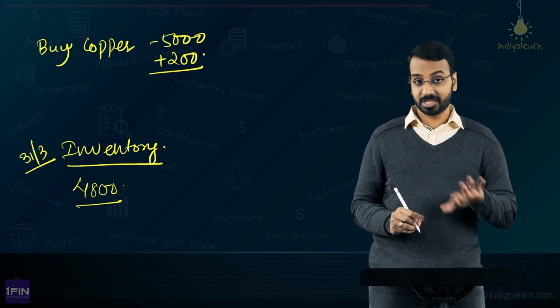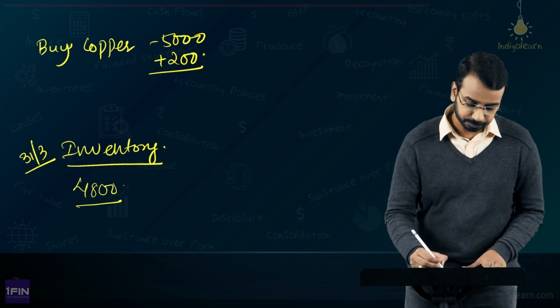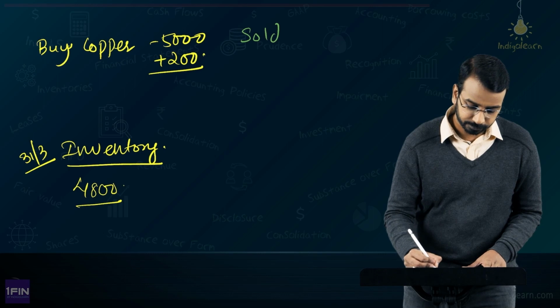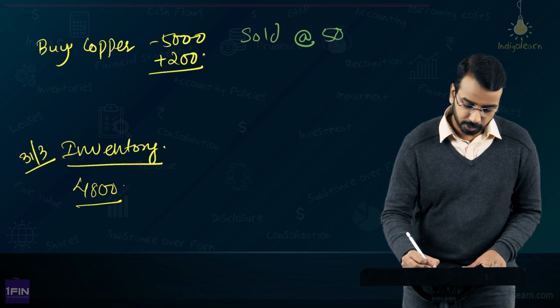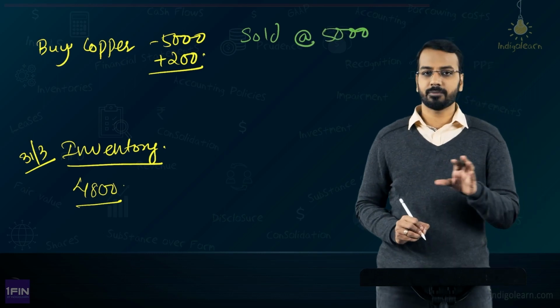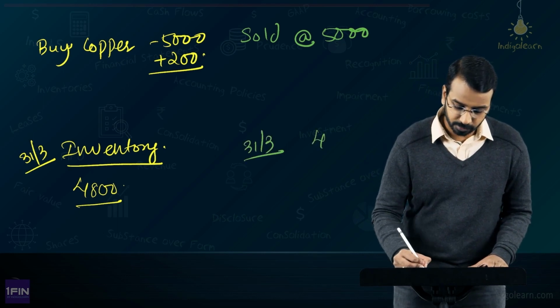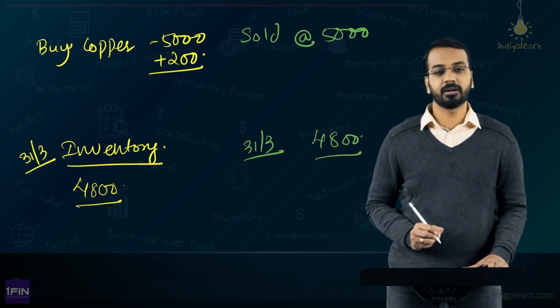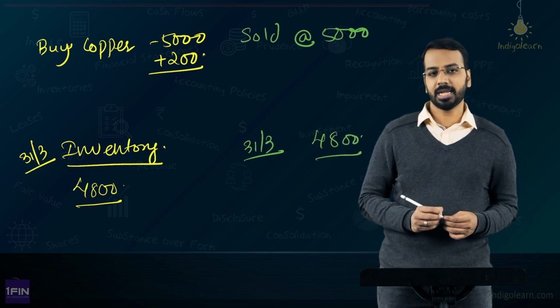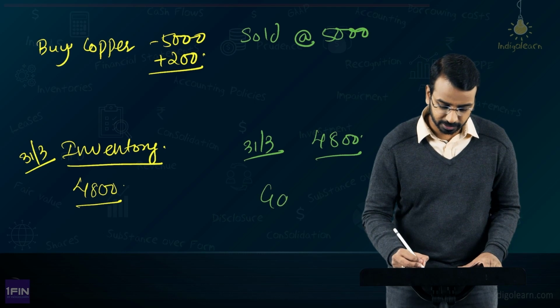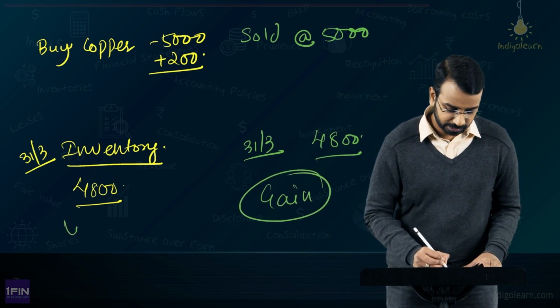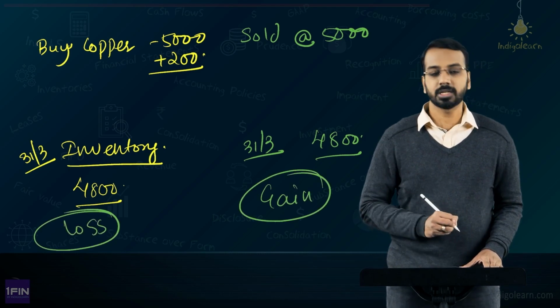That is the physical side, right? Then on the paper side, you have sold at 5,000, and on 31st of March, this price has become 4,800. So, there is a loss here and a gain there, correct?